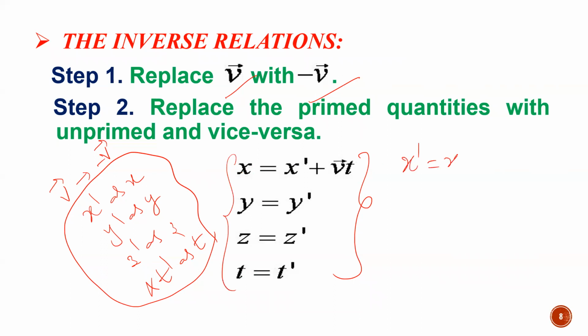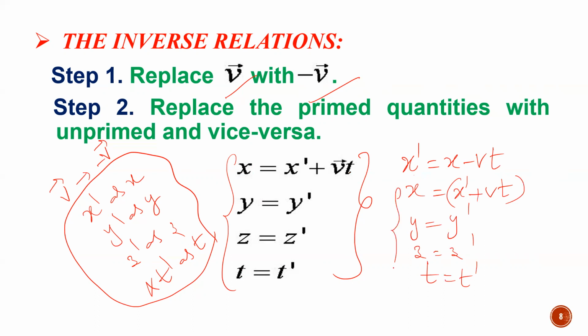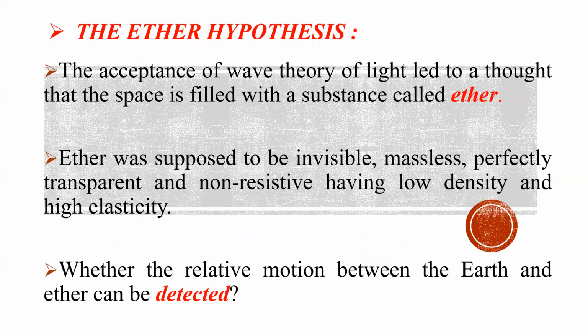Because we have x dash is equal to x minus vt before. This is the Galilean transformation. But here I replace x by x dash, and minus v by plus v. So I have x equal to x dash plus vt. Similarly, y equal to y dash, z equal to z dash, and t equal to t dash. So these four equations are called Galilean inverse relations.